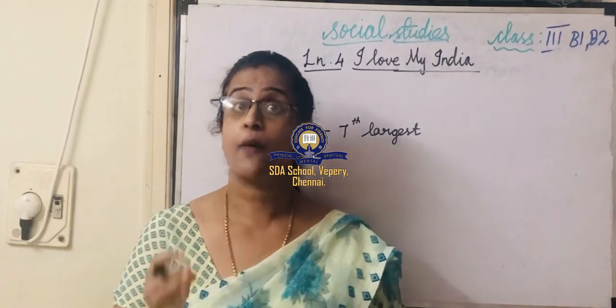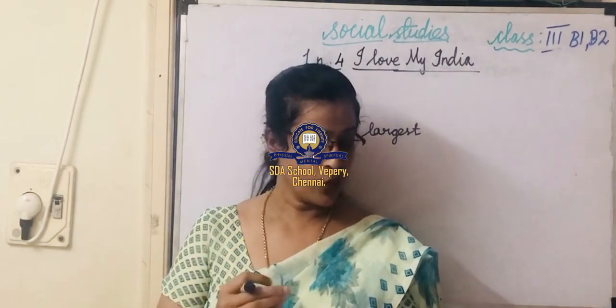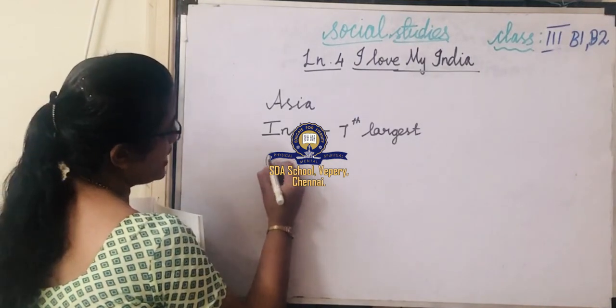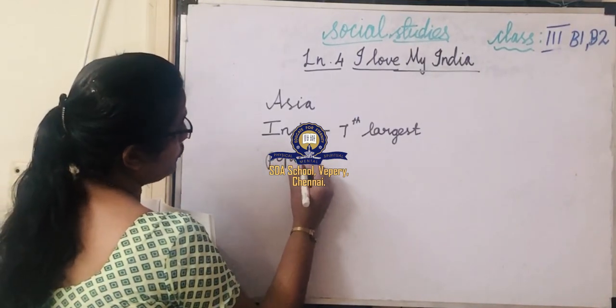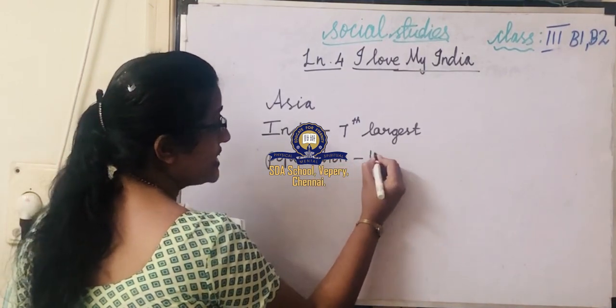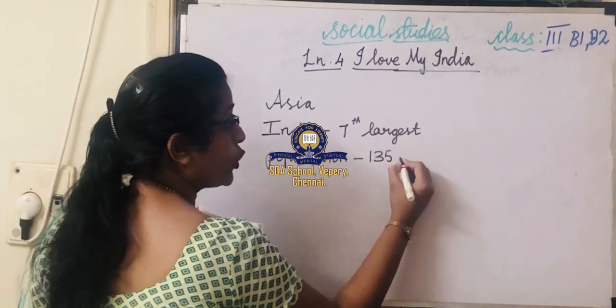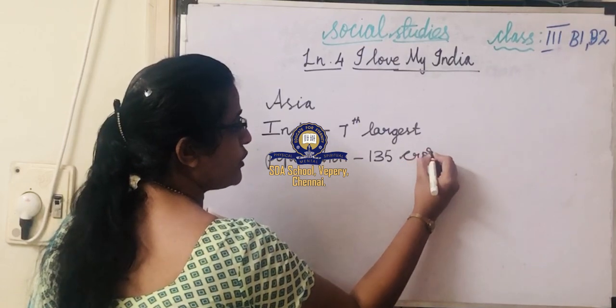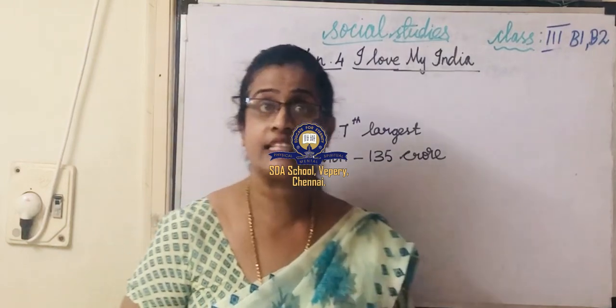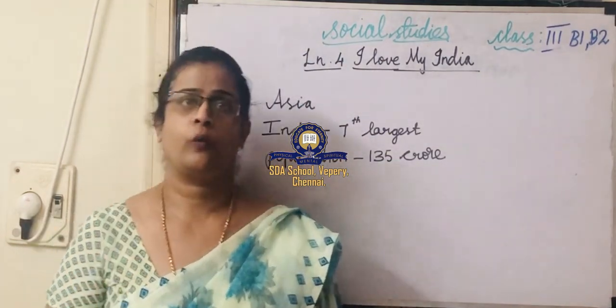What about the population? It has a population of more than 135 crore. The population of India is about 135 crore.